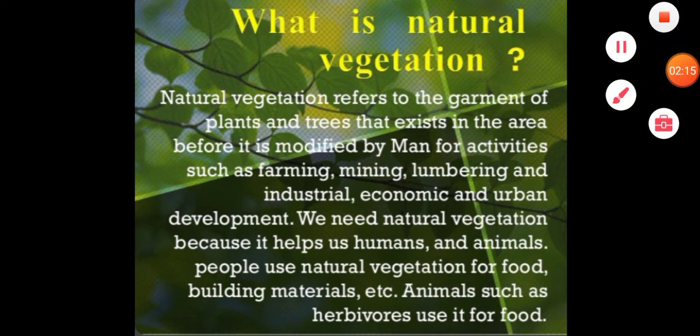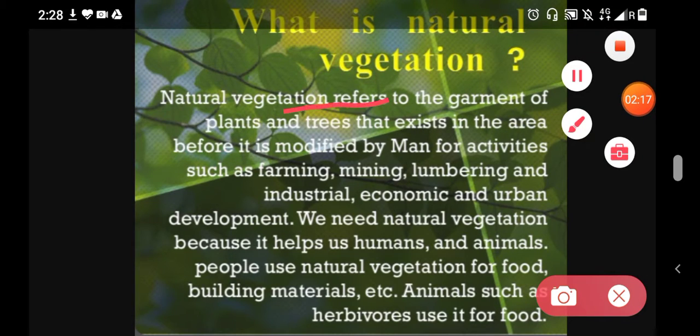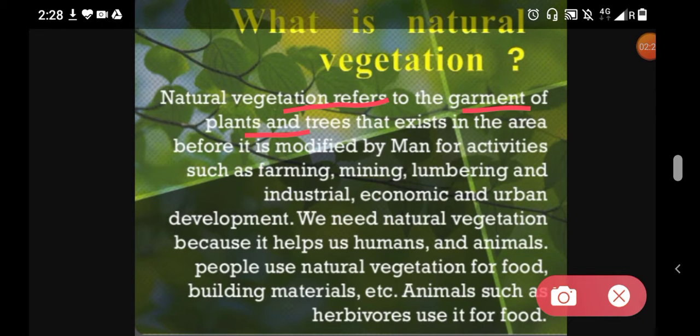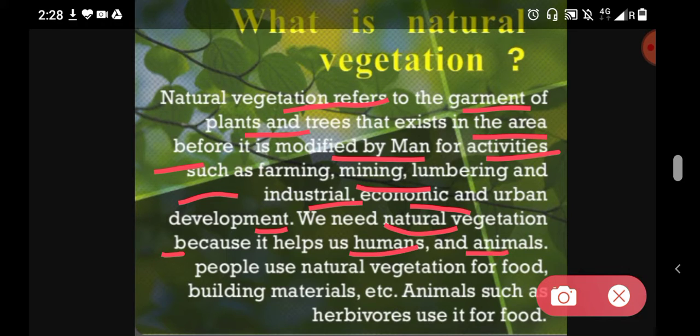So, students, natural vegetation refers to the community of plants and trees that exist in an area before it is modified by man for activities such as farming, mining, lumbering, and industrial, economic, and urban development. We need natural vegetation because it helps us humans and animals.